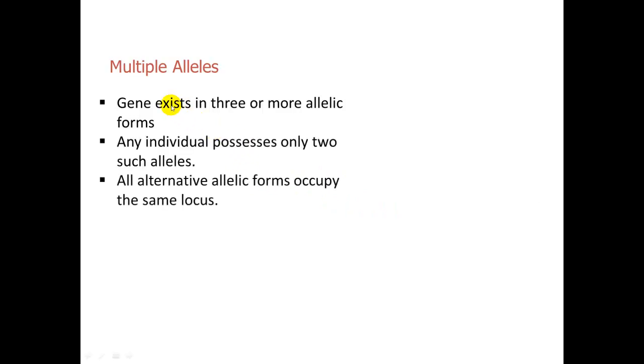We know very well that in the eyes of Mendel, the gene can be represented only in two alternative forms. For instance, take an example of height. It can be either capital T or a small t. But now we know very well that a gene can exist in more than two alternative forms, right? And when a gene exists in more than two alternative forms, we call it a multiple allele. But the important thing is that all allelic forms are going to occupy the same locus, right?